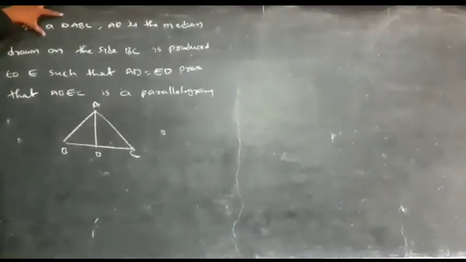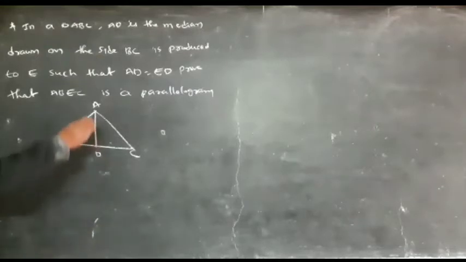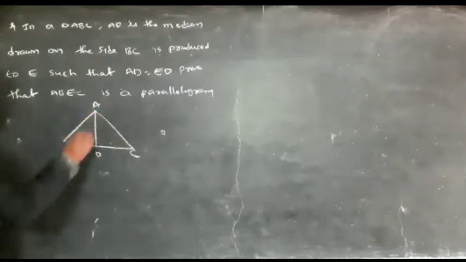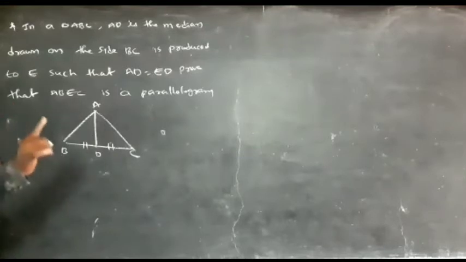In a triangle ABC, AD is the median drawn on the side BC. We already know very well that a median divides the opposite side into equal parts.